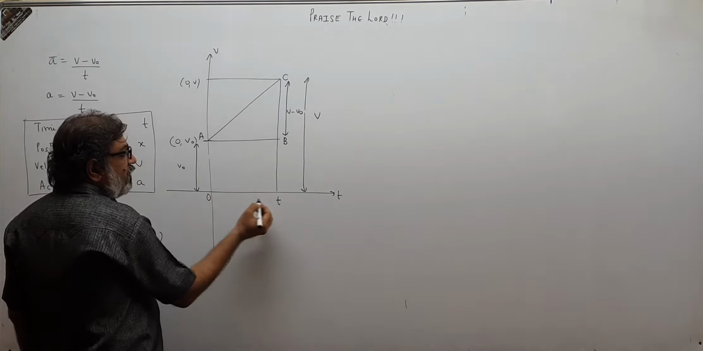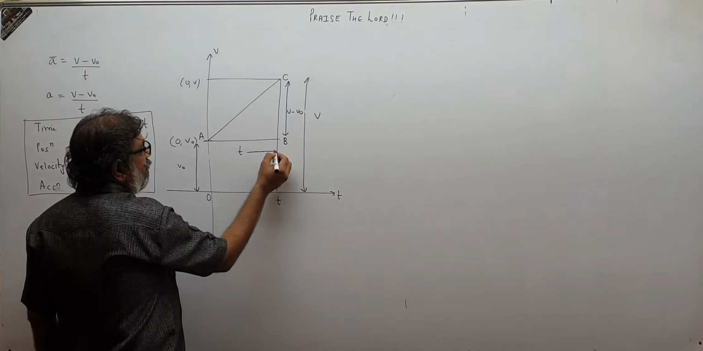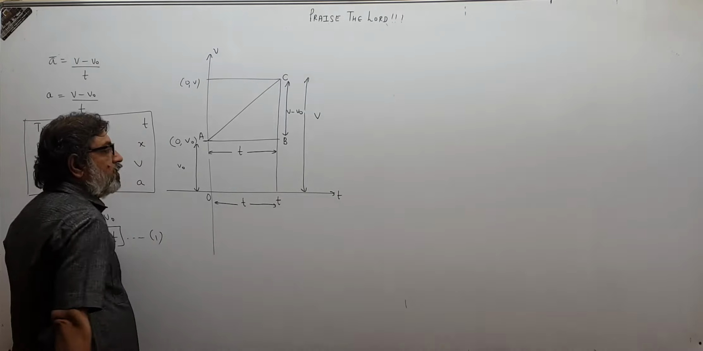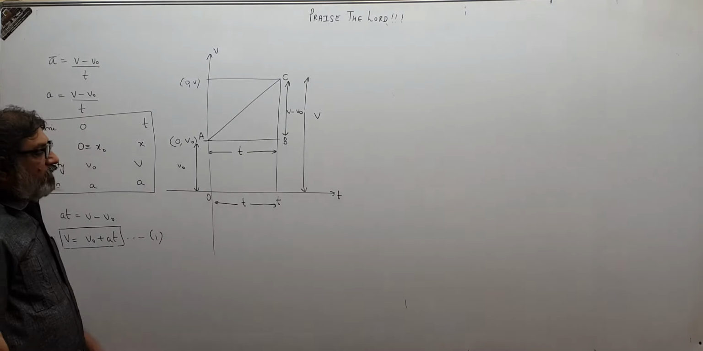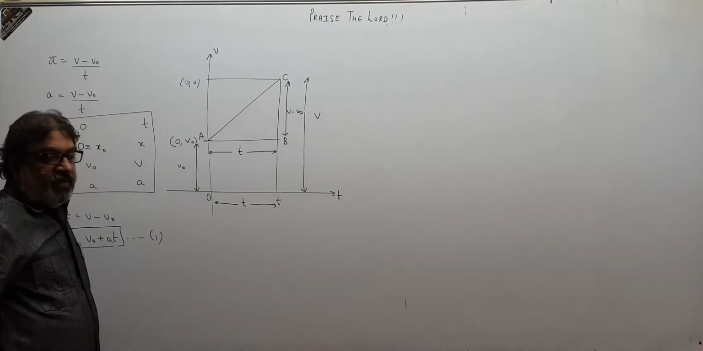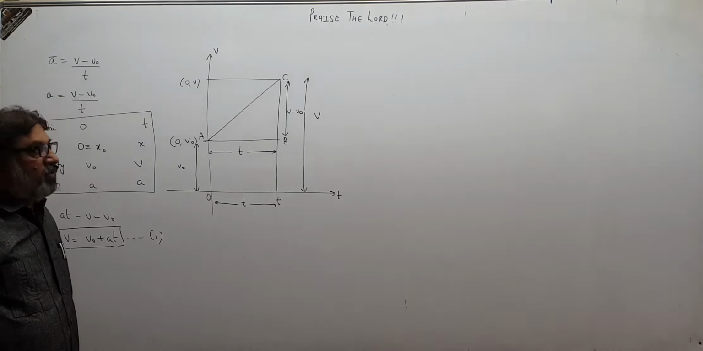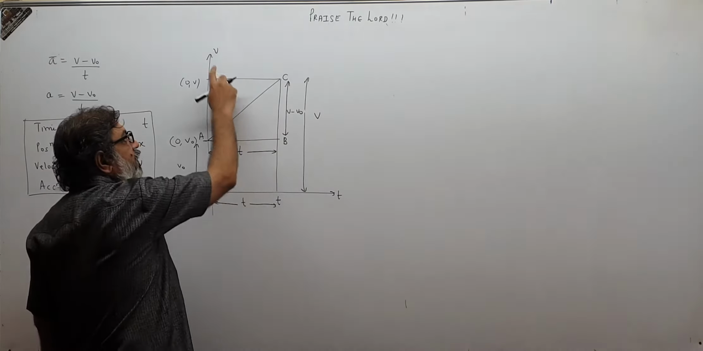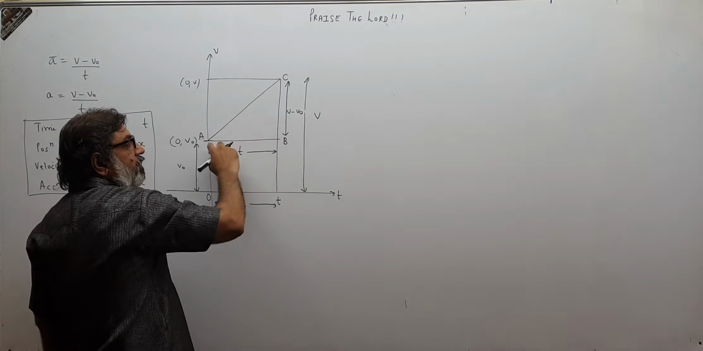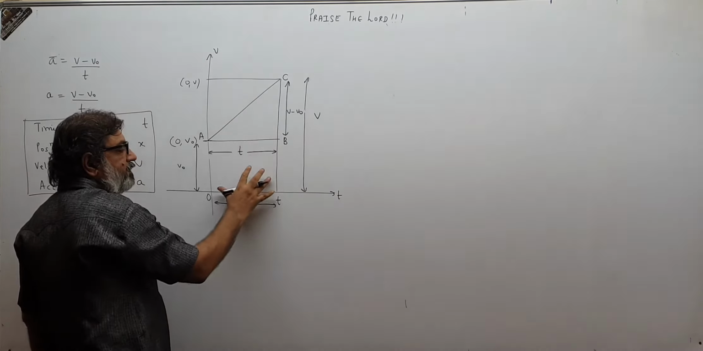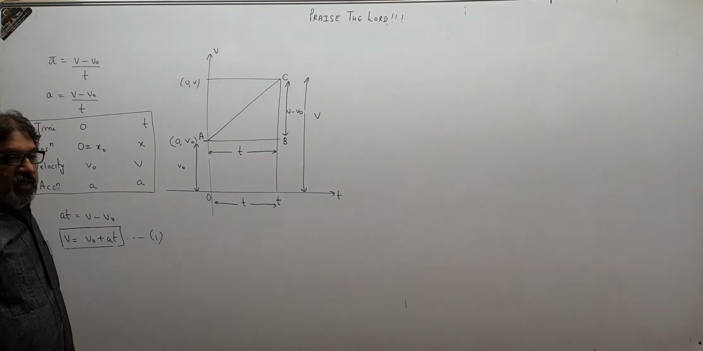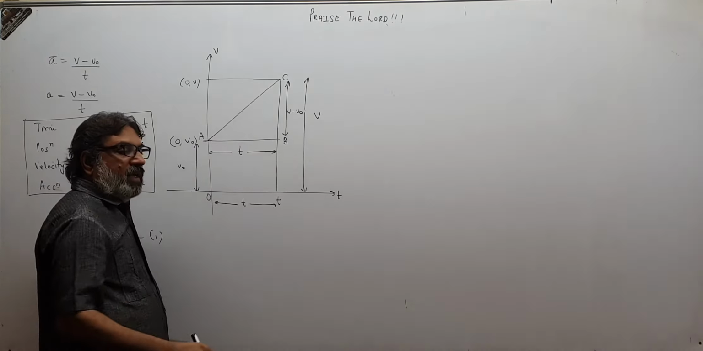Then this is 0 time and this is t time. So this width is t, the time interval. Okay? Now this is the velocity versus time graph. We have seen in the previous videos that the area under the curve, the curve of velocity versus time, will be the displacement. Area under the curve of velocity versus time gives displacement.